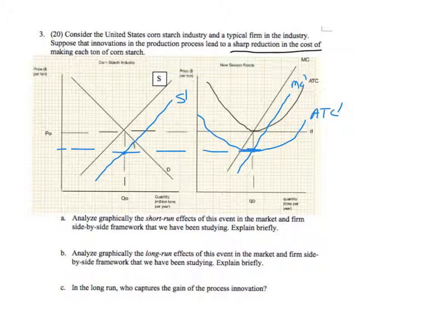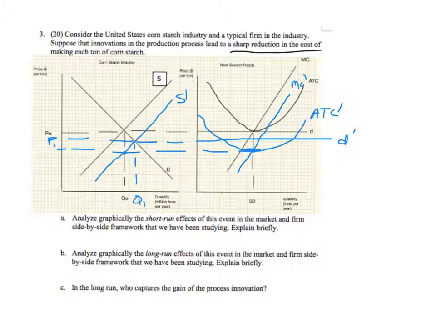We see there's a new market quantity, Q1, a new market price, P1, and there's a new perfectly elastic demand curve, D1, or we'll call it D prime, for the firm.